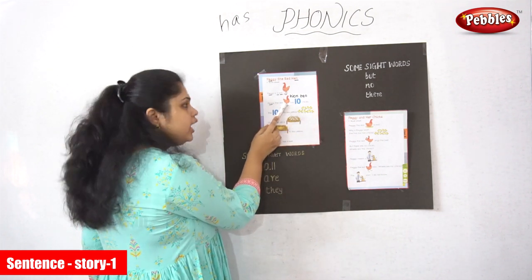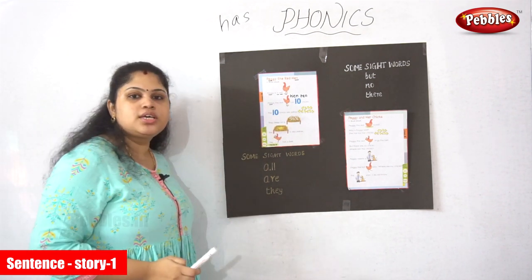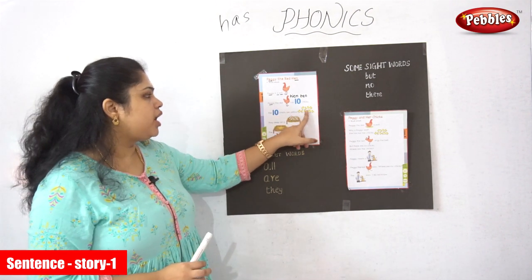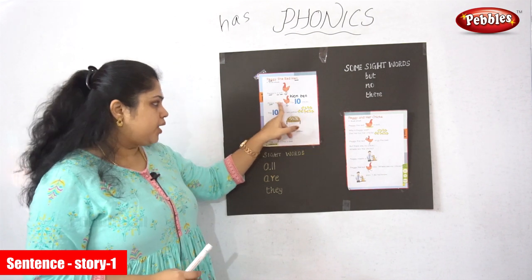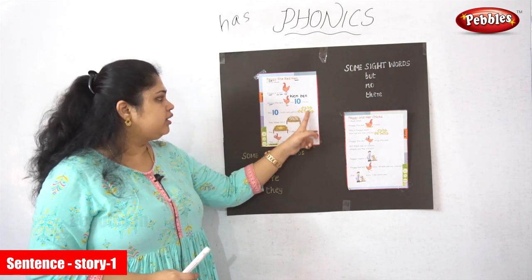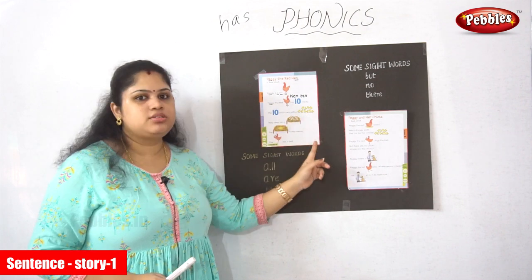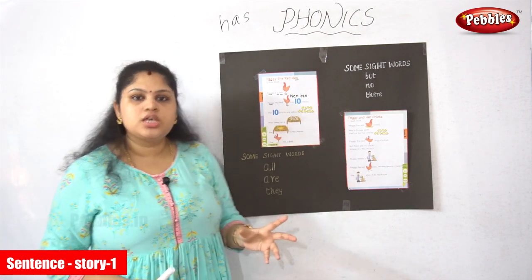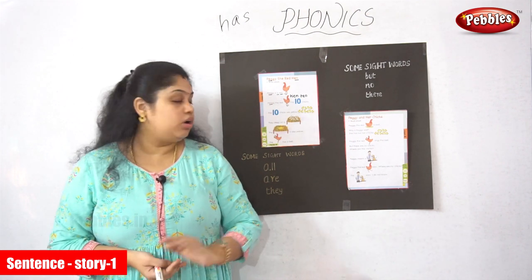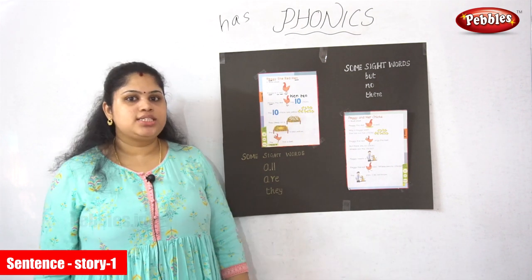Peggy, the red hen, has how many chicks? 10 chicks. What does chicks mean? Baby hens are called chicks. Whose baby hens are these? Peggy's. Peggy is a red hen. These chicks are Peggy's chicks. What is the meaning of chicks? Chicks means baby hens.